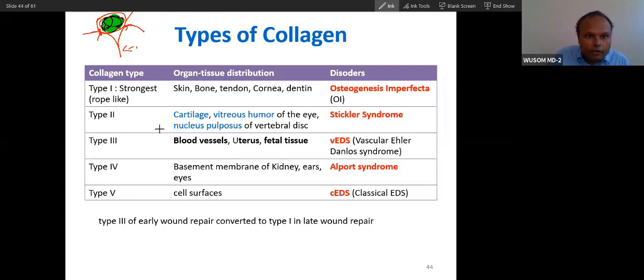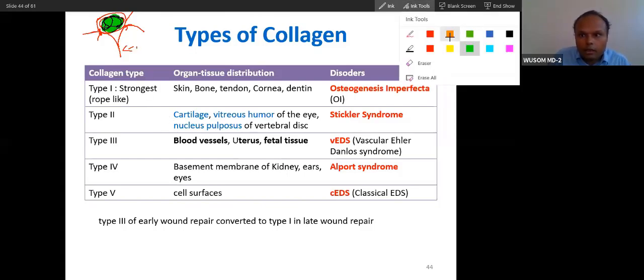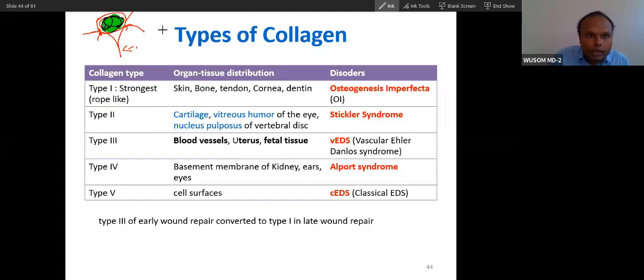Now see, if there is a problem in type 2 collagen, this will not be present here. What will happen? Scoliosis and kyphosis. Vertebrae will have scoliosis and kyphosis, and that is why type 2 collagen deficiency causes scoliosis and kyphosis, because cartilage is not there.